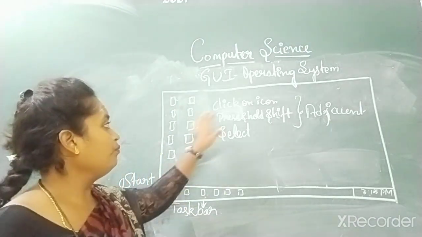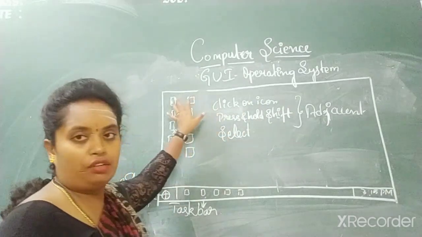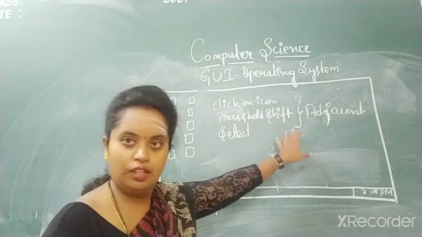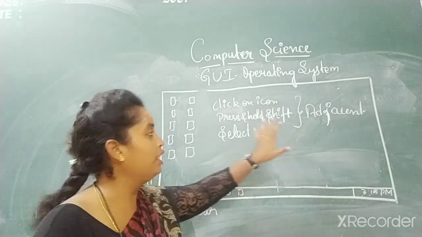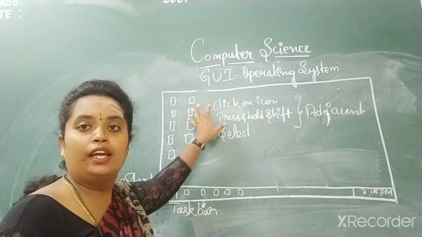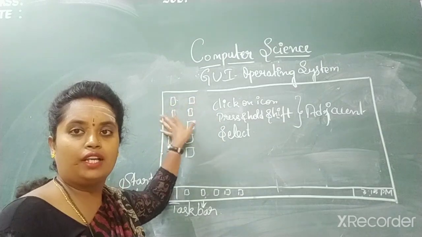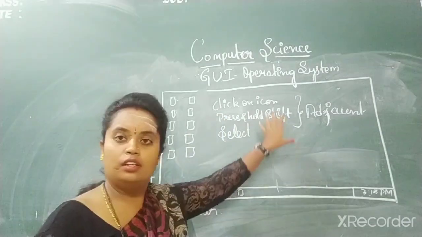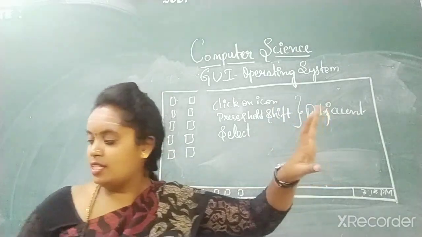See, click on the icon whichever you want first, then press and hold the shift key, then select any number of icons, either left or right, whichever you want. That is the selection of the adjacent icons.